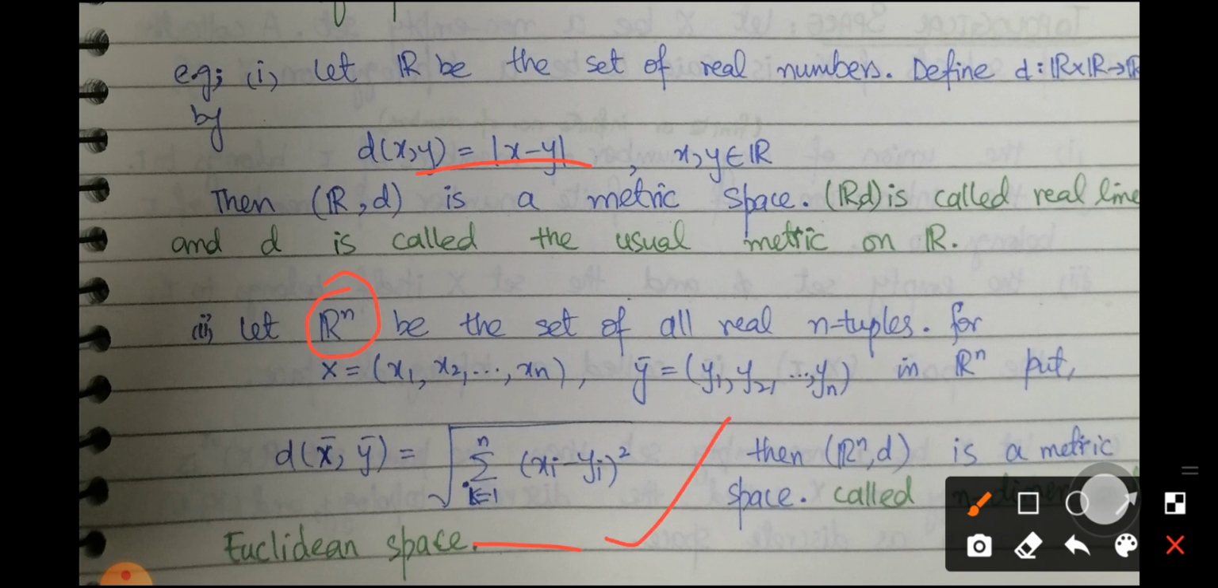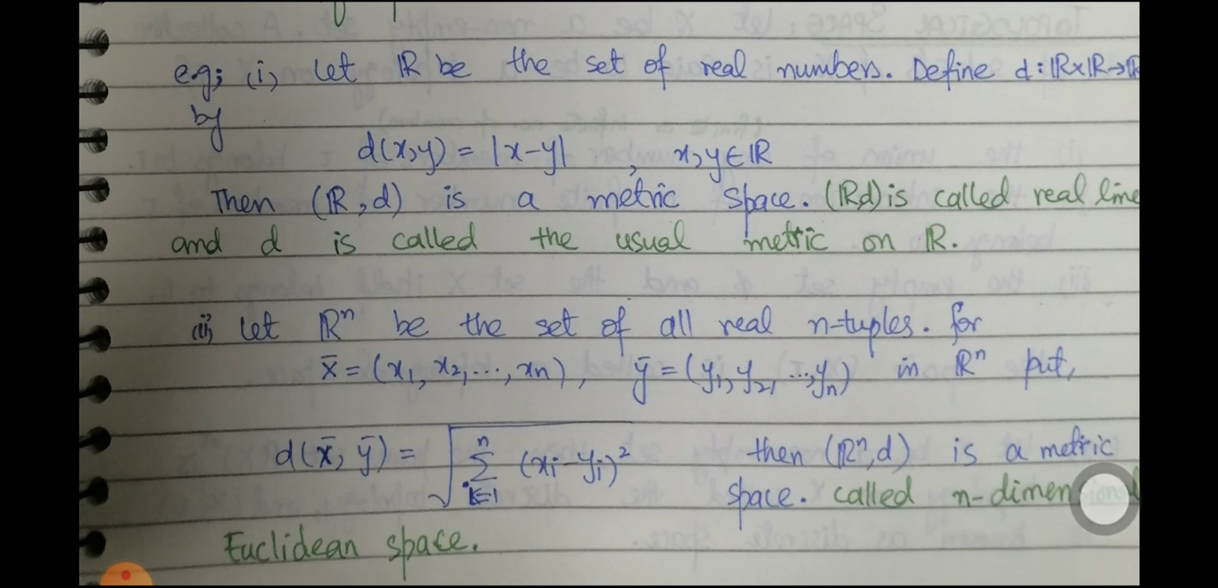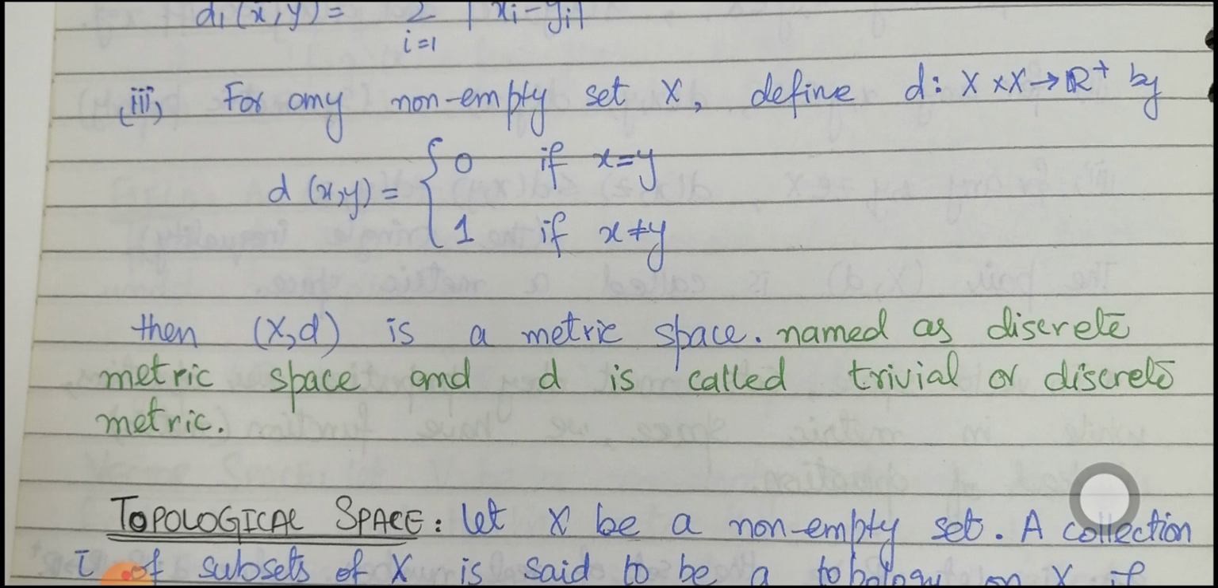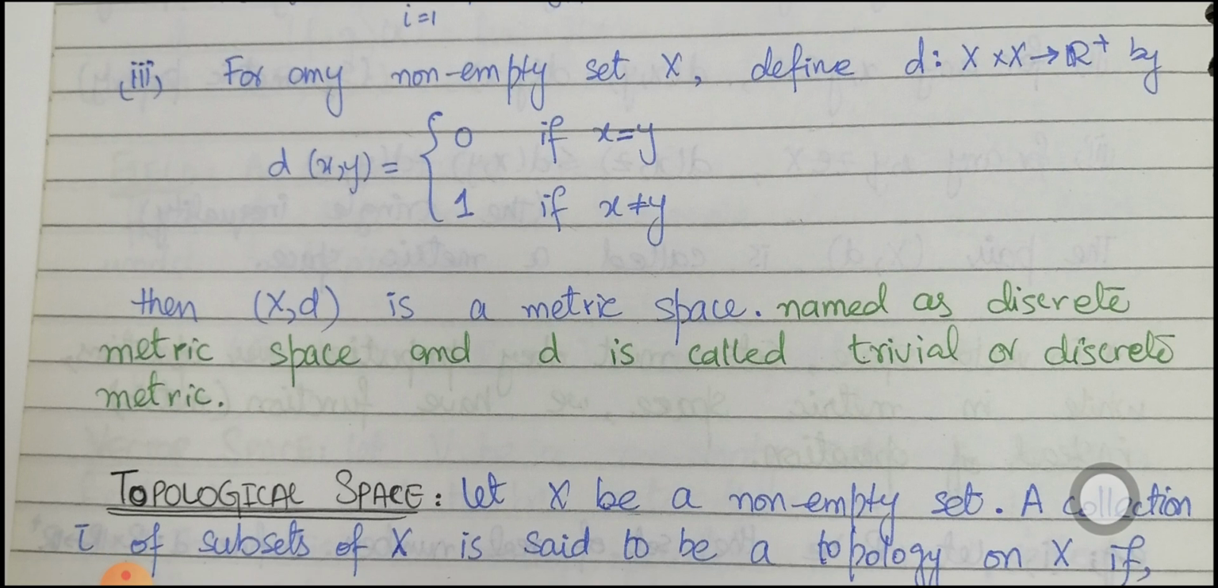Because this function satisfies all the properties of a metric, this is named the Euclidean space. Here we also have a discrete metric space, and d is called the trivial or discrete metric. It is defined to be 0 if x is equal to y and 1 if x is not equal to y, because we have only two discrete or finite values. That's why this is named a discrete metric space.